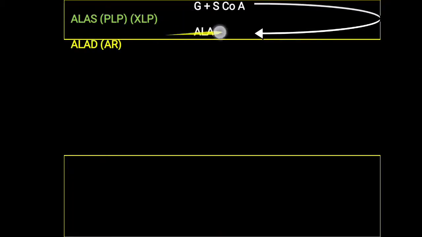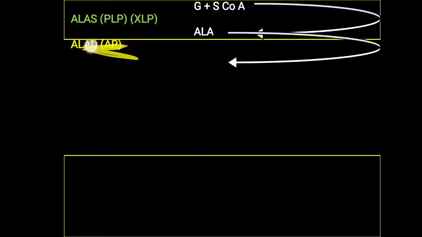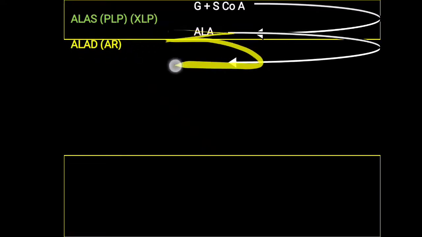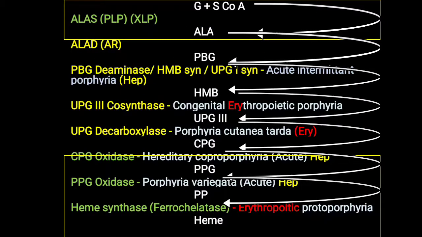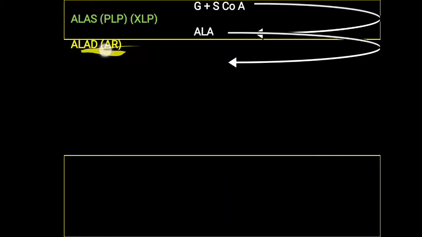Further, this ALA which is produced in the mitochondria will go into the cytoplasm. With the help of the ALA dehydratase enzyme, ALA will be converted into PBG, that is called porphobilinogen. Another name of this ALA dehydratase is PBG synthase, that is porphobilinogen synthase enzyme. Sometimes it is rarely asked, the other name of ALA dehydratase. Here a water molecule is removed by this dehydratase, so that is why the enzyme is named dehydratase.